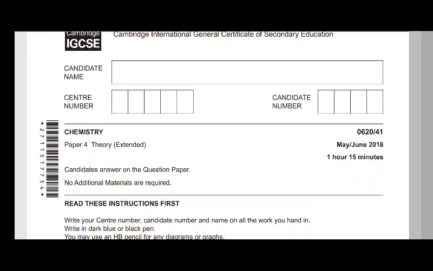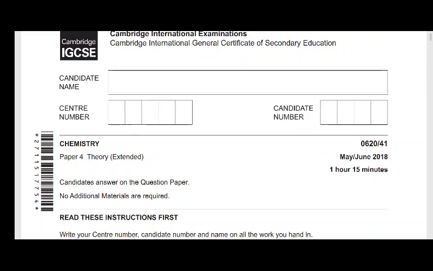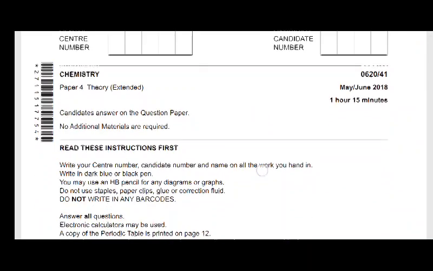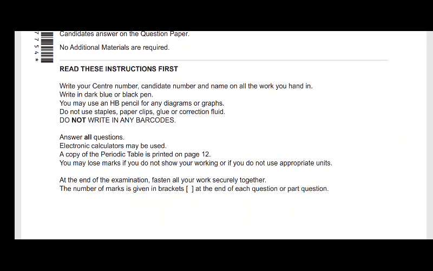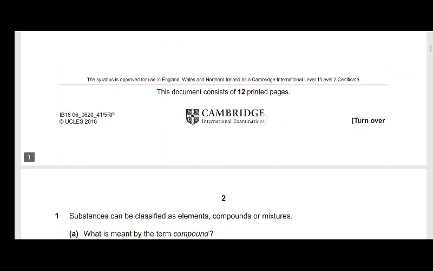So today we'll proceed with this paper from 2018, and as you can see, it's variant 1, so it's paper 4.1. Like I said before, 0620 simply means the code for chemistry, and for physics it's 0625. So we have some instructions. Always remember to follow the instructions. They're very important. Sometimes you'd be surprised to know that maybe the instructions say don't answer question number 10 or something like that. Just take your time and read the instructions. It will do you more good than harm.